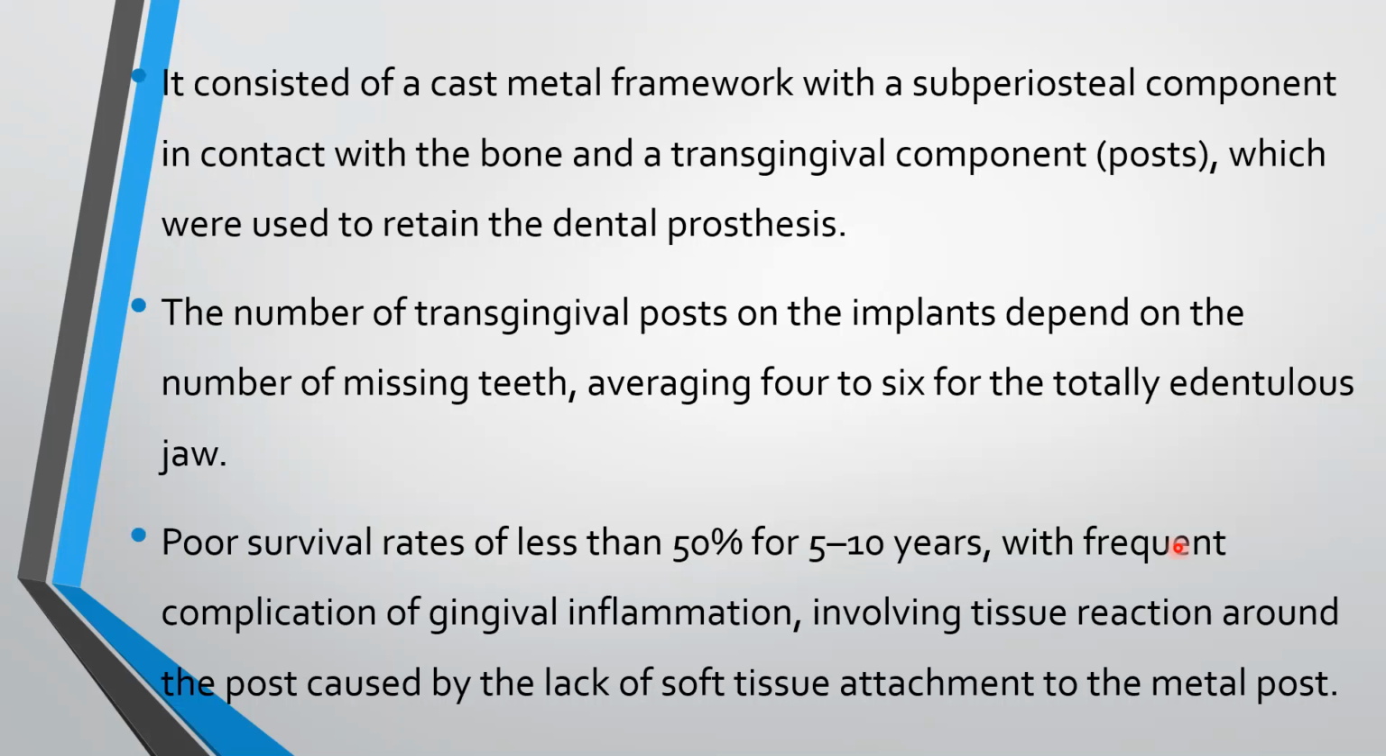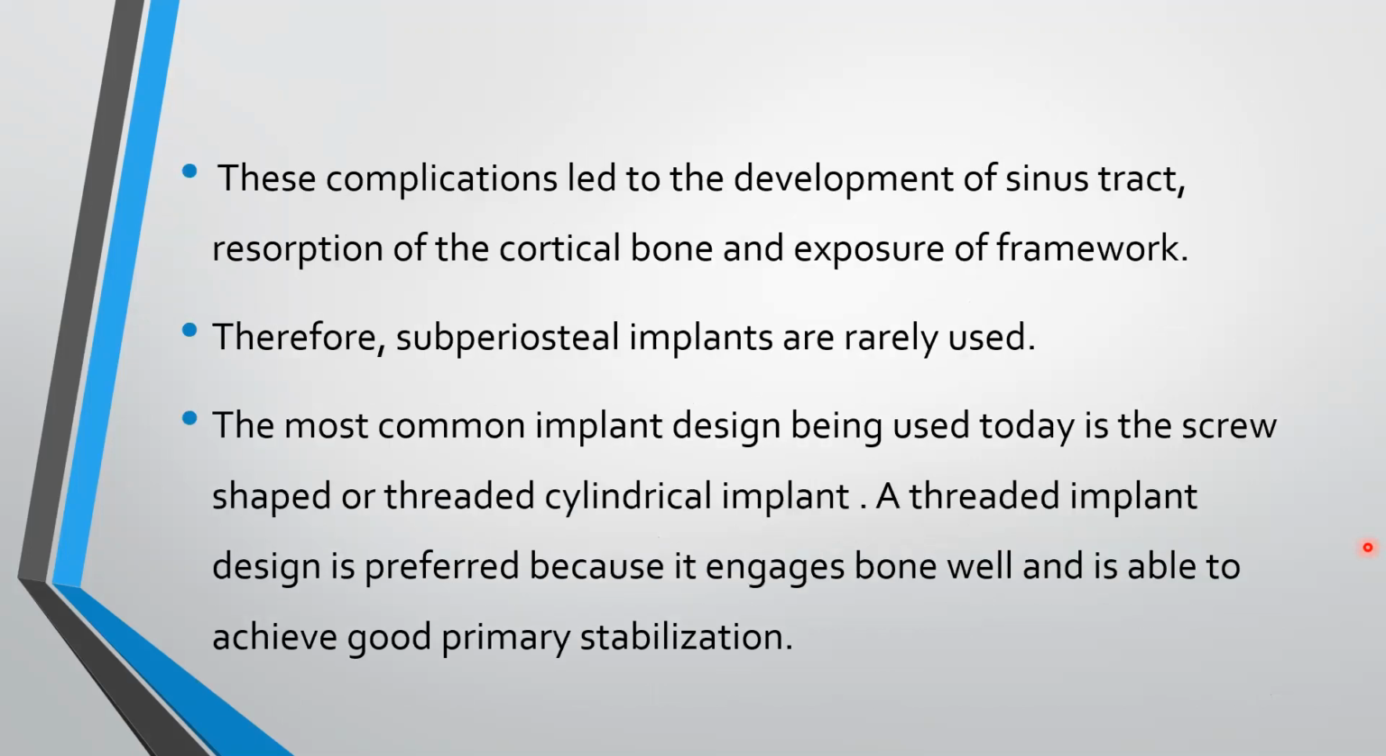The number of transgingival posts on the implants depend on the number of missing teeth, averaging 4 to 6 for totally edentulous jaw. Poor survival rates of less than 50% for 5 to 10 years, with frequent complications of gingival inflammation involving tissue reaction around the post, caused by the lack of soft tissue attachment to the metal post. These complications led to the development of sinus tract, resorption of the cortical bone, and exposure of the framework. Therefore, subperiosteal implants are rarely used today.